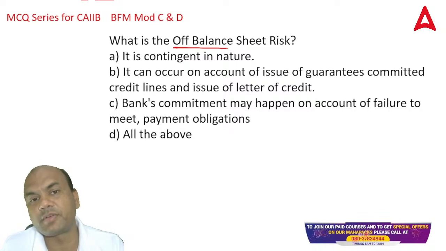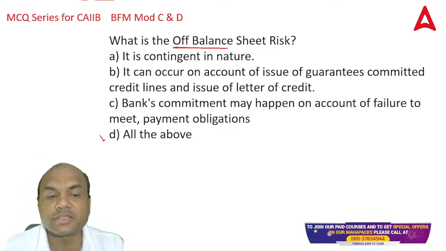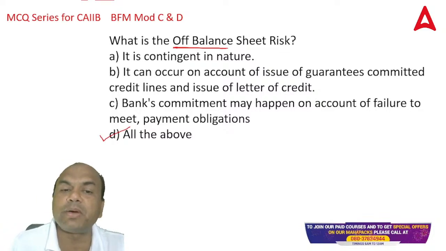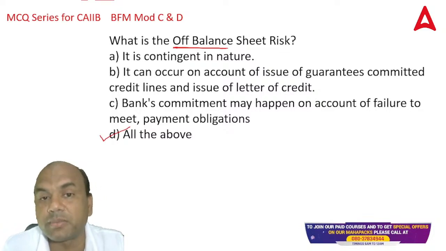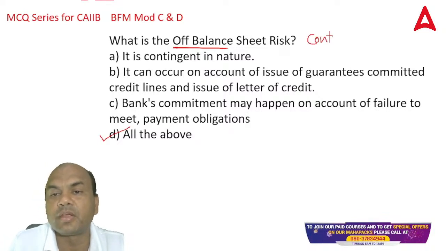Answer is, everyone, the answer is D, all of these. Okay, all of the above. Remember, off balance sheet means what? Which is not shown in the balance sheet. What is not shown in the balance sheet? Contingent liabilities are not shown in the balance sheet.